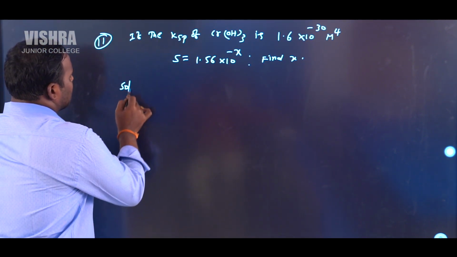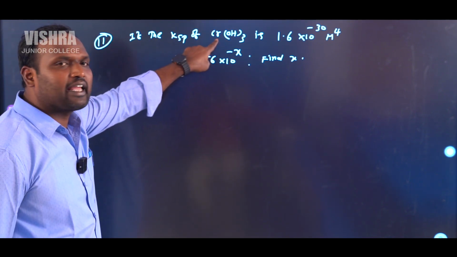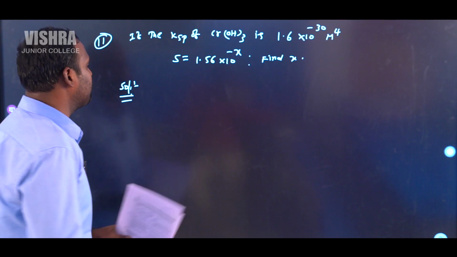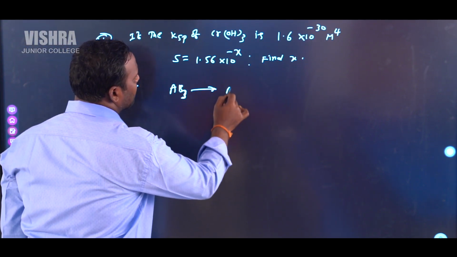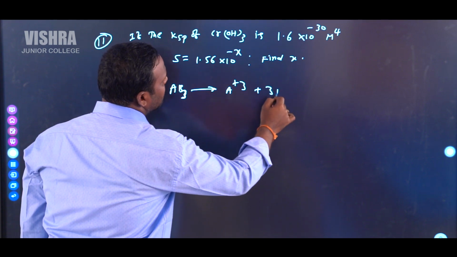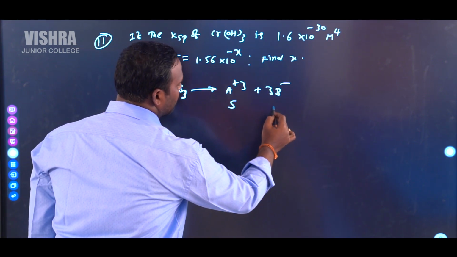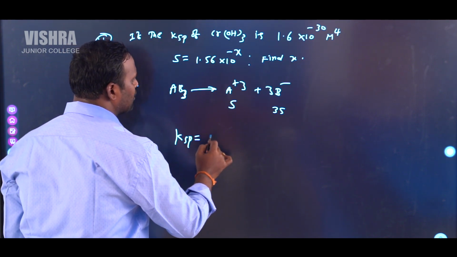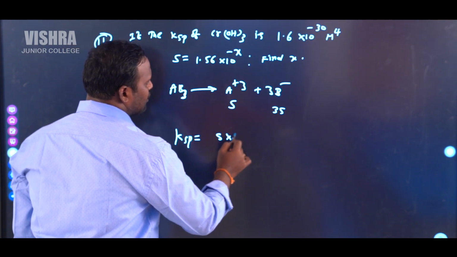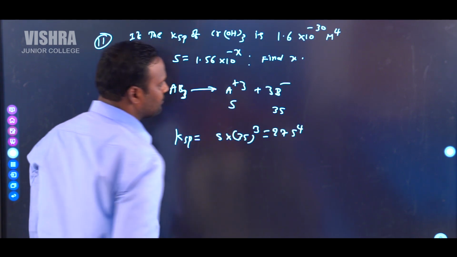Already you know it is an example for an AB3 type electrolyte. Whenever it is dissolved in water, it gives A3+ plus 3B minus. Solubility of A is S, solubility of B becomes 3S. Already you know the solubility product Ksp is equal to S into 3S whole cube, that is equal to 27 S power 4.